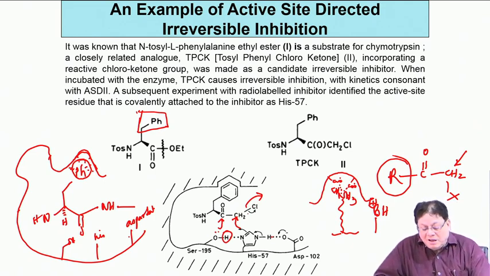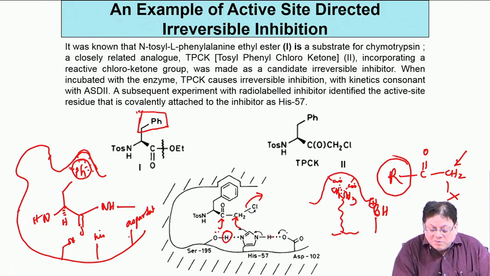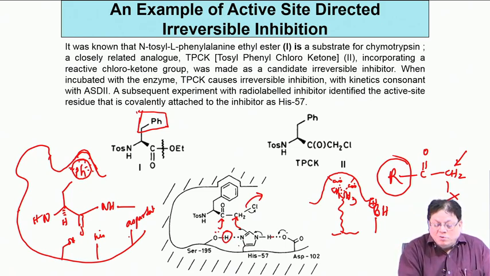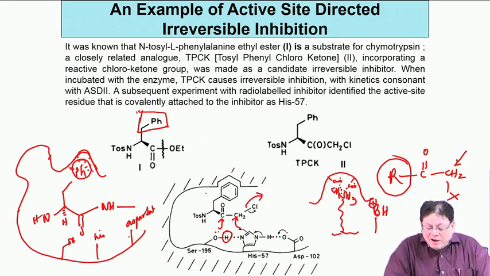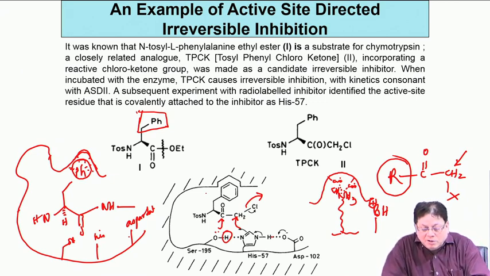So, what is the result of this? You are forming a carbon-nitrogen covalent bond with this molecule. This is a very good example of active site directed irreversible inhibition. Why active site directed? Because your molecule has a system which is recognized by the enzyme, so the inhibitor goes and binds to the active site.